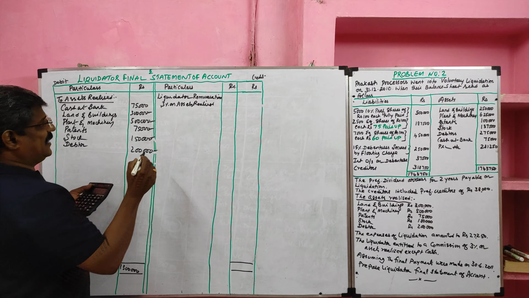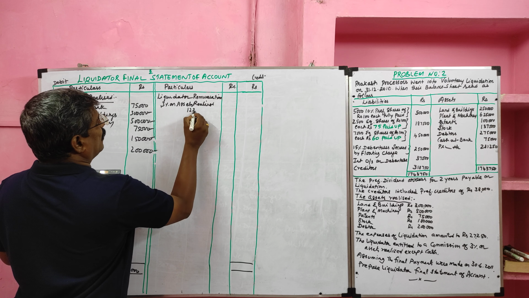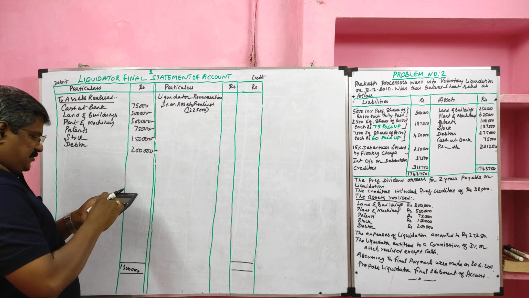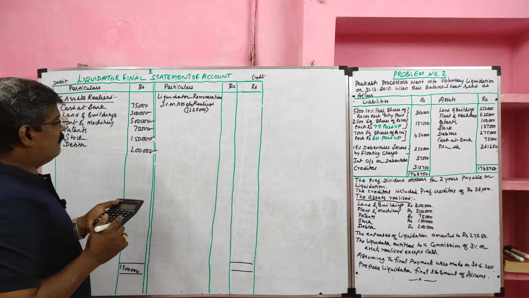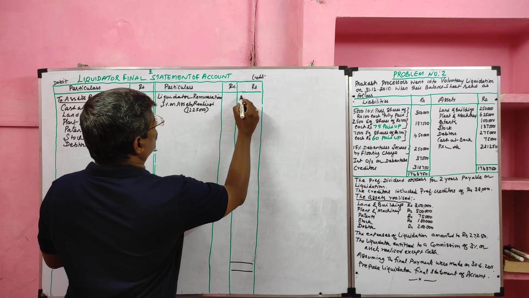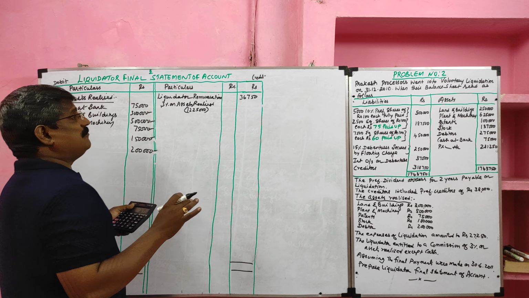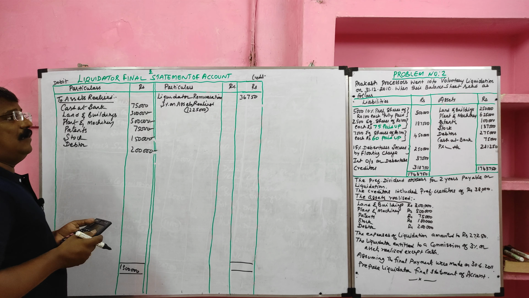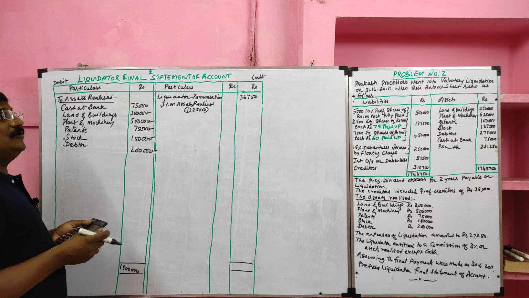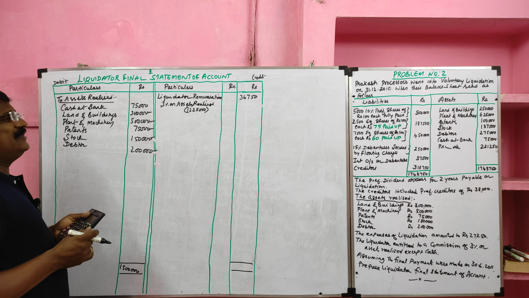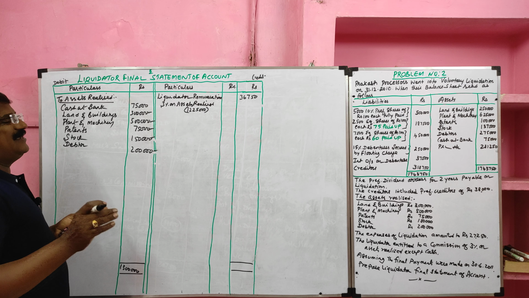So total assets realized 12 lakh 25,000. On that, you will get 3% commission, value 36,750. No commission payable on payment of amount to unsecured creditor and preferential creditor. So you will get only one commission, that is percentage on assets realized.